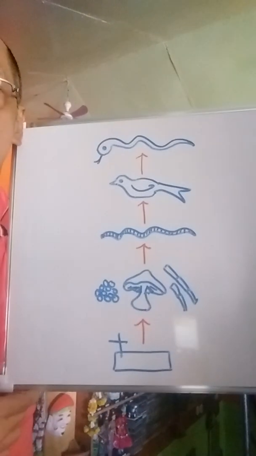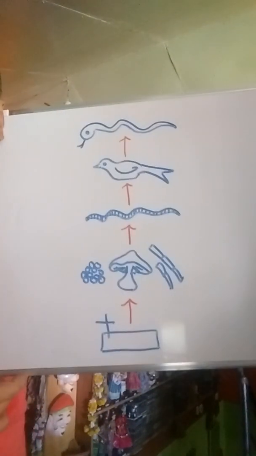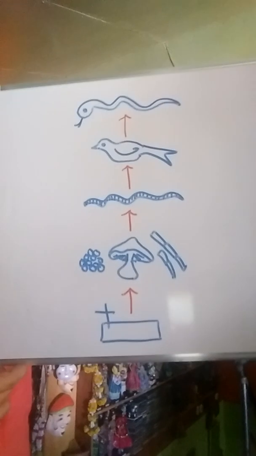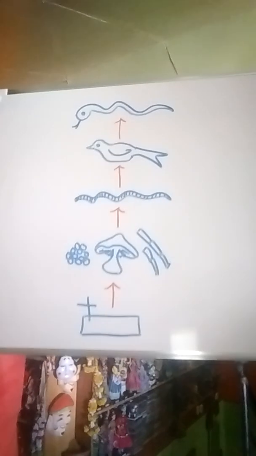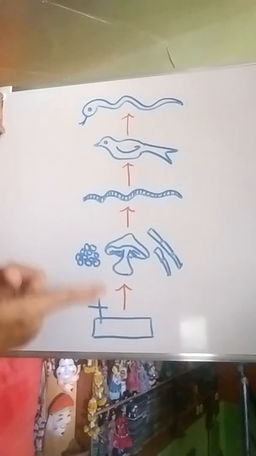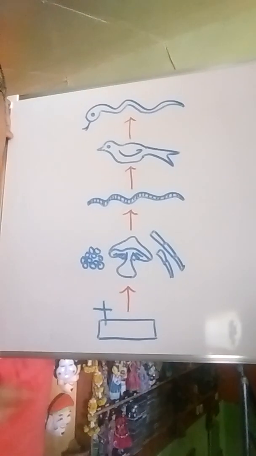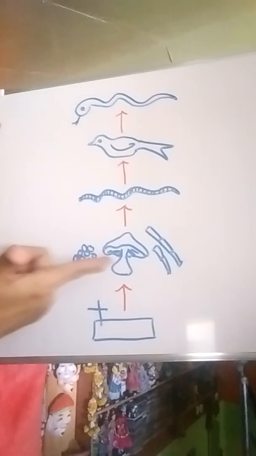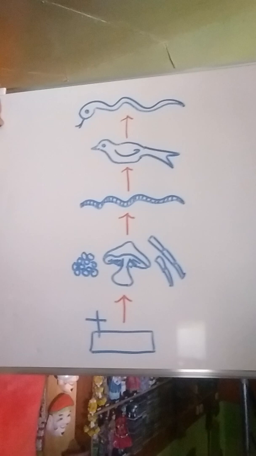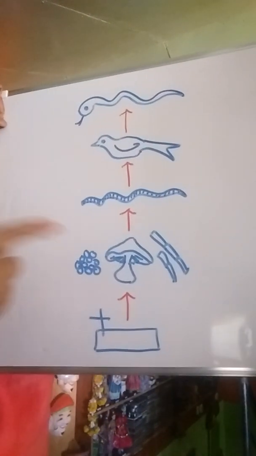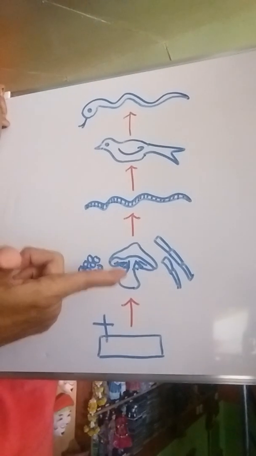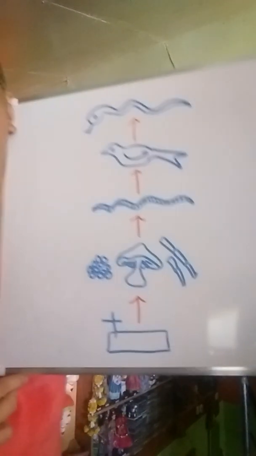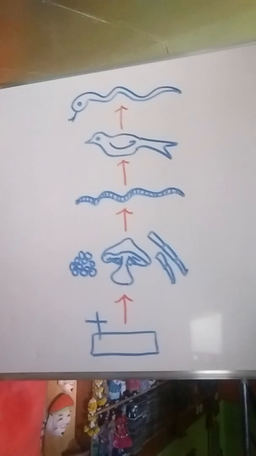So this is a diagram of a detritus food chain in which the bottom is a detritus level or dead organic matter. That's our first trophic level. And if this dead body is eaten by bacteria or fungi, the bacteria and the fungi now become or occupy the so-called detritivore level. Now, if these bacteria and fungi become food for the earthworm, the earthworm now occupies the third trophic level.